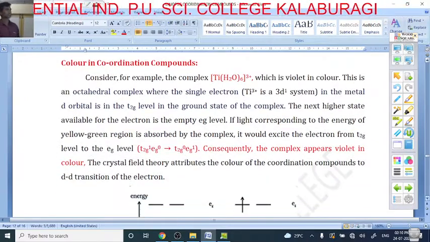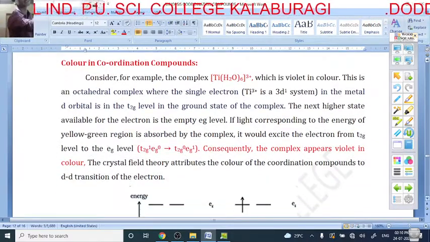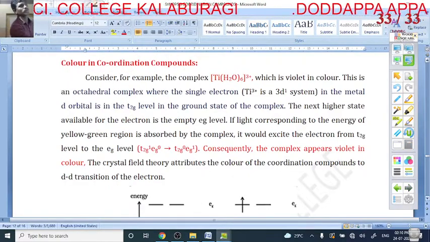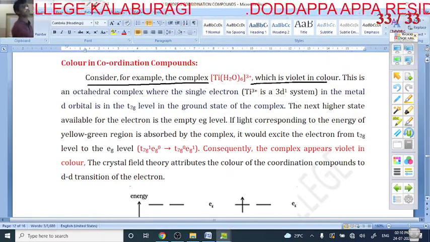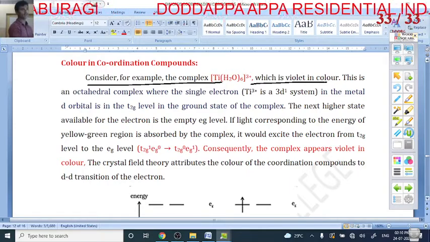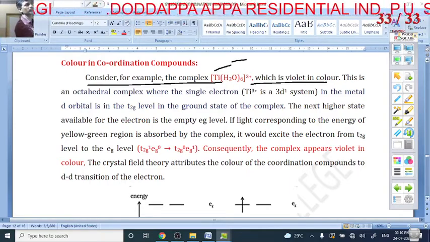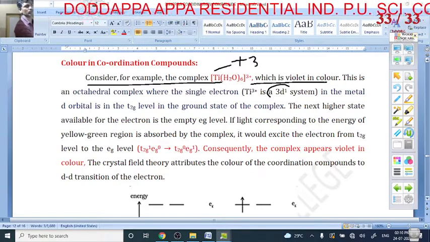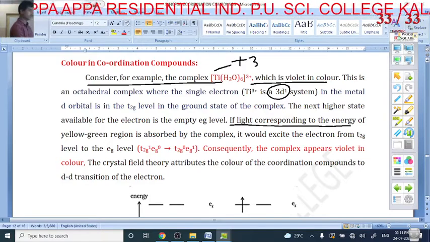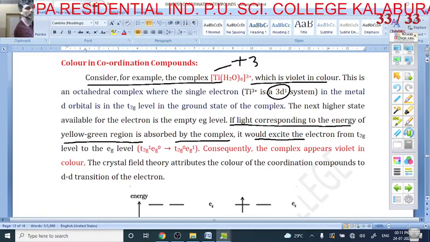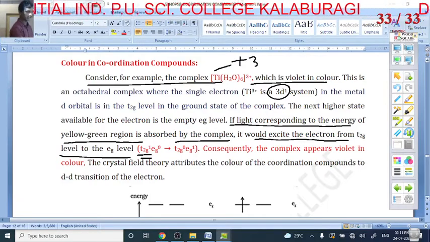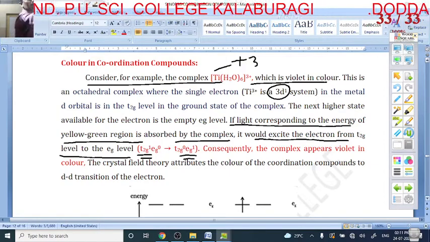Next, the color of coordination compounds. For example, Ti(H2O)6 3+ is violet in color. What is the oxidation state of titanium? Titanium is +3, so the electronic configuration is 3d1. If light corresponding to the energy of the yellow-green region is absorbed by the complex, the electron from the T2g level is excited to the Eg level.